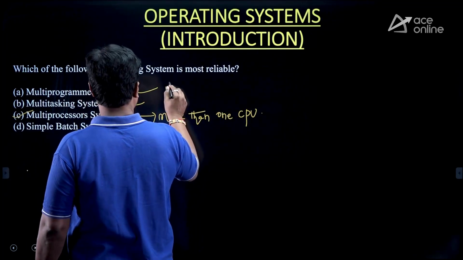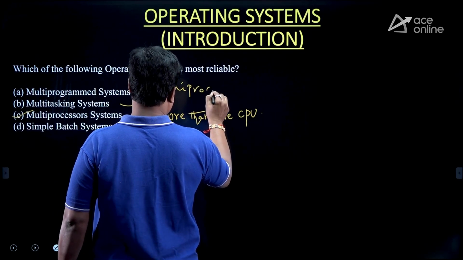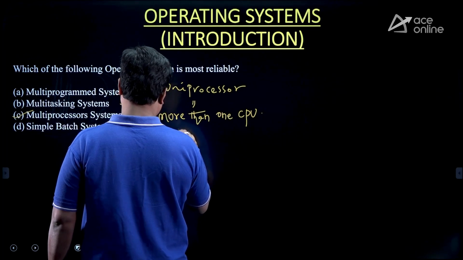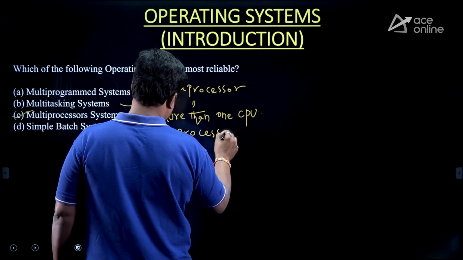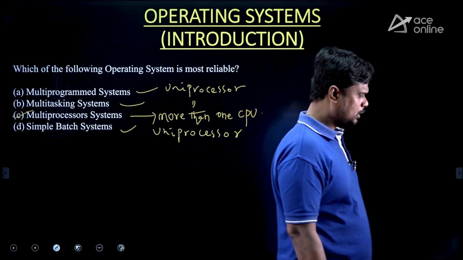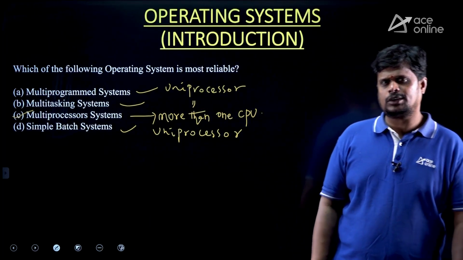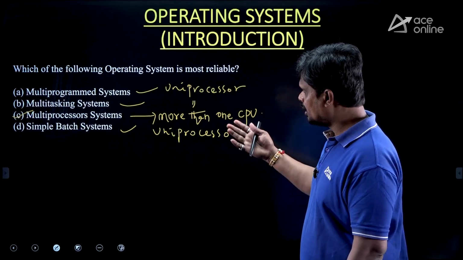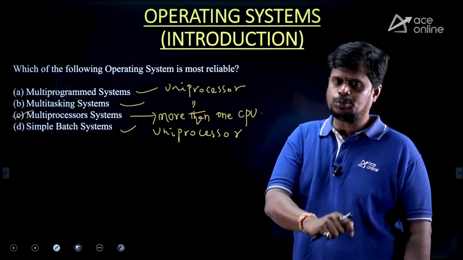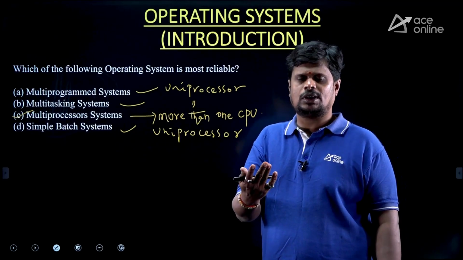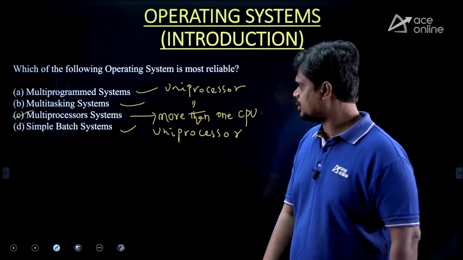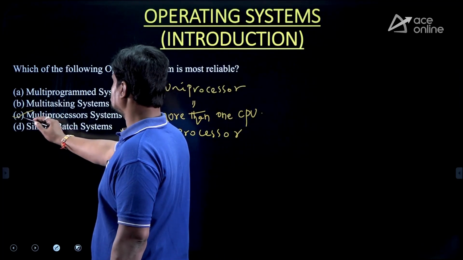This is a uniprocessor, this is also uniprocessor and this is also uniprocessor. In all these uniprocessor systems, as you have only one CPU, if that CPU fails, then obviously there is no alternate way to execute the programs. But in the multiprocessor systems, you have more than one CPU. So if one CPU fails, the execution of the process will not stop. It can be continued with other CPUs. Hence we are saying that the multiprocessor system is most reliable.